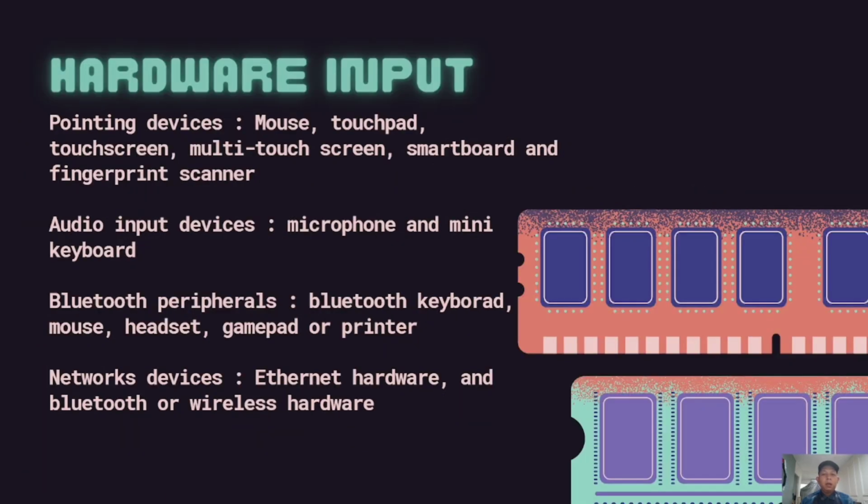Next, hardware input. Pointing devices: mouse, touchpads, touchscreen, multi-touch screen, smartboard, and fingerprint scanner. Audio input devices: microphone and mini keyboard. Bluetooth peripherals: Bluetooth keyboard, mouse, headset, gamepad, or printer. Network devices: Ethernet hardware, and Bluetooth or wireless hardware.